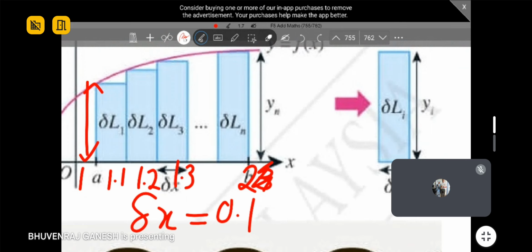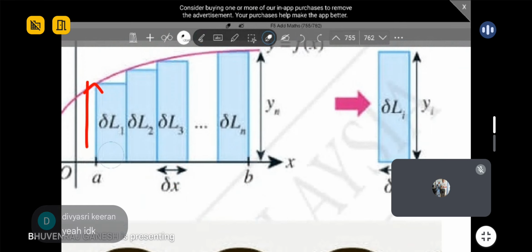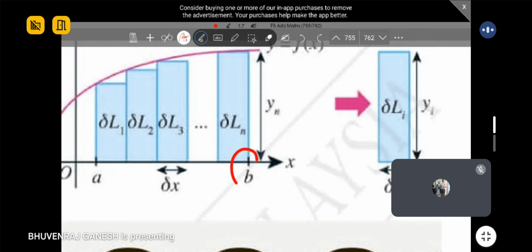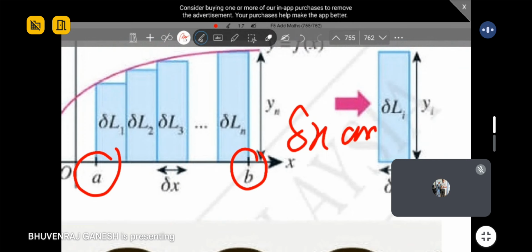Okay, so one equation I can tell you here, based on this diagram I explained to you all. Don't worry, this one is a bit high level already. Whenever there is proving, it comes under K-bar because you must generate some ideas. First thing, this is your upper limit, and this is your lower limit. Now I want to construct an equation relating delta x to n. So how can I get the number of rectangles n?